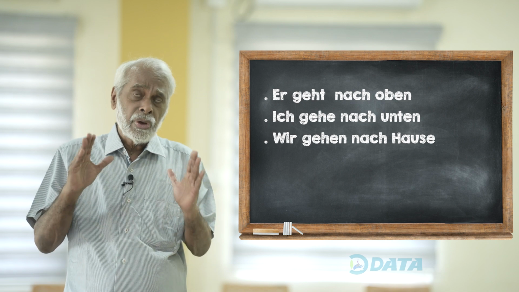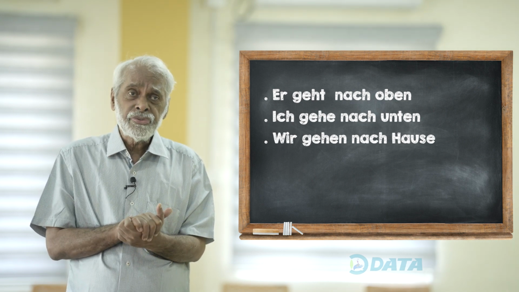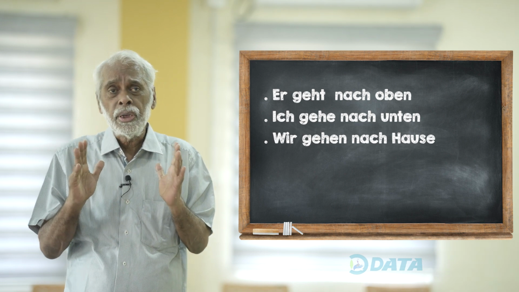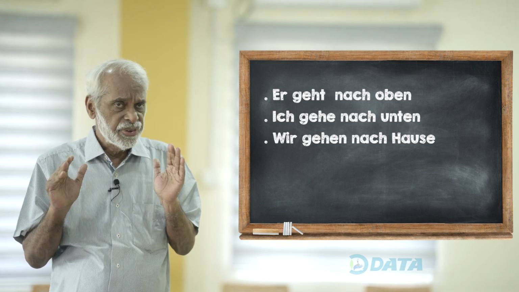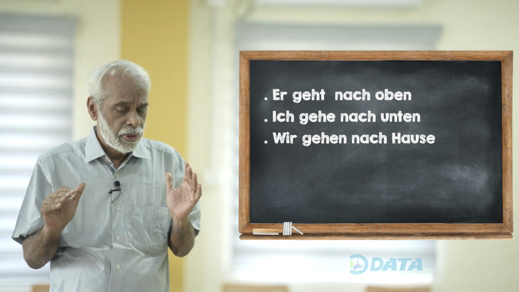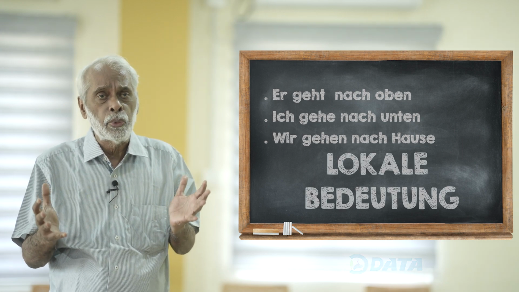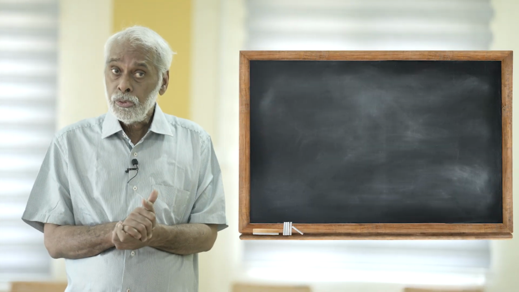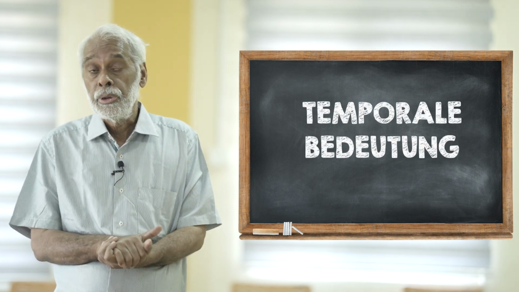Now we are coming to another part. In the first part, we were talking about countries, cities and places. So these are known as lokale Bedeutung. Nach is also used in a temporale Bedeutung.